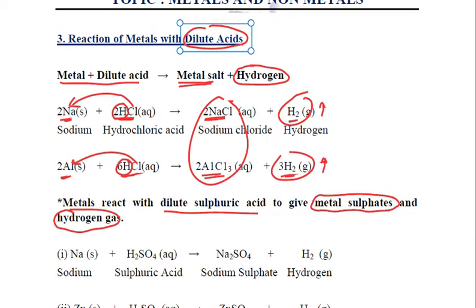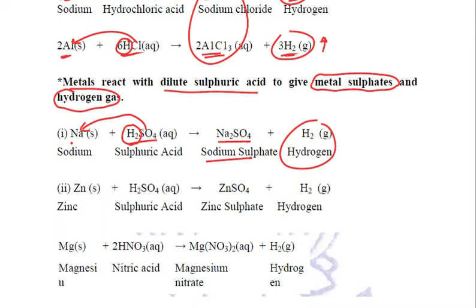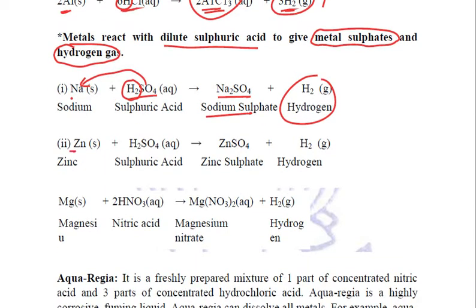For example, if sodium reacts with sulfuric acid, sodium will displace hydrogen and take SO4 with it to form sodium sulfate. Hydrogen gas is evolved. In the same way, other metals like zinc or magnesium also react with sulfuric acid. They will just displace hydrogen and take sulfate to form zinc sulfate or magnesium sulfate or any sulfate, along with the liberation of hydrogen.